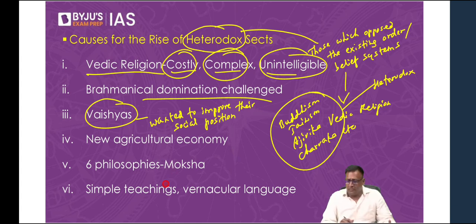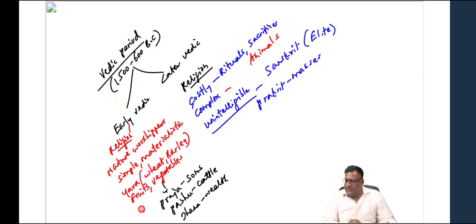Okay, this is number 3. Number 4, let me ask you a question. Let us make it interactive. What was the main occupation of the Vedic Aryans in the later Vedic period? Agriculture, very good. Everybody's answered correctly. Not cow, agriculture. Agriculture was the main occupation.